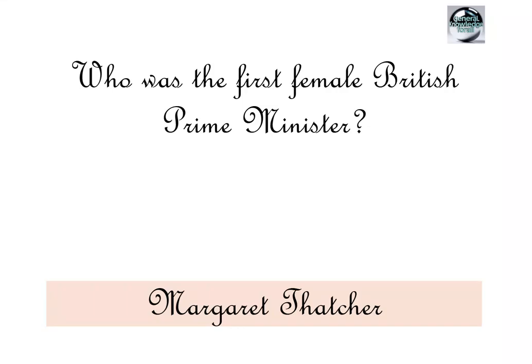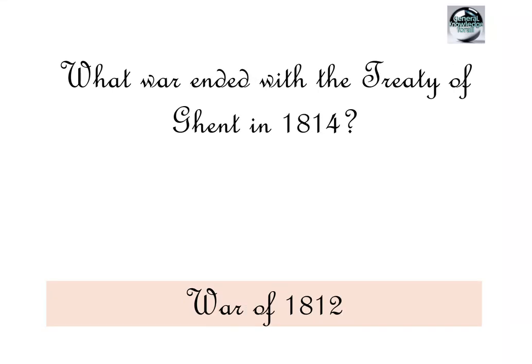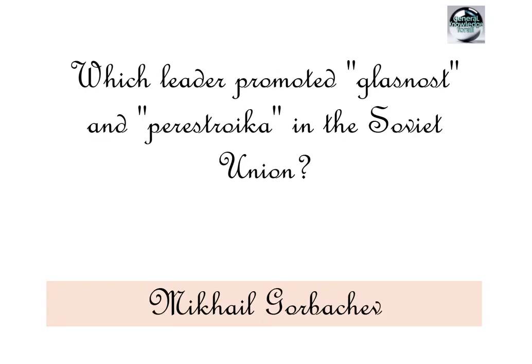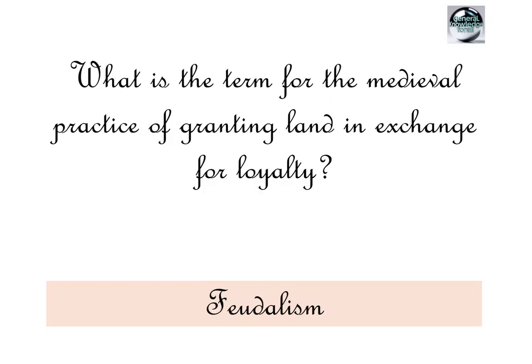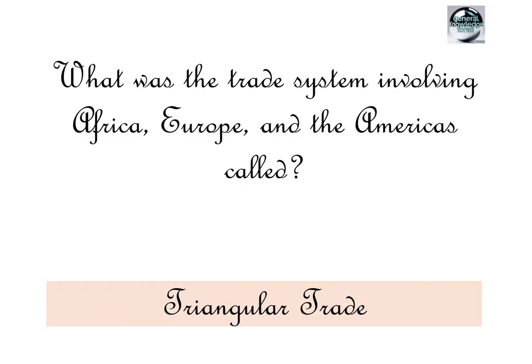Who was the first female British Prime Minister? Margaret Thatcher. What war ended with the Treaty of Ghent in 1814? War of 1812. Which leader promoted glasnost and perestroika in the Soviet Union? Mikhail Gorbachev. What was the strategy of building up nuclear arms during the Cold War called? Arms race. What is the term for the medieval practice of granting land in exchange for loyalty? Feudalism.